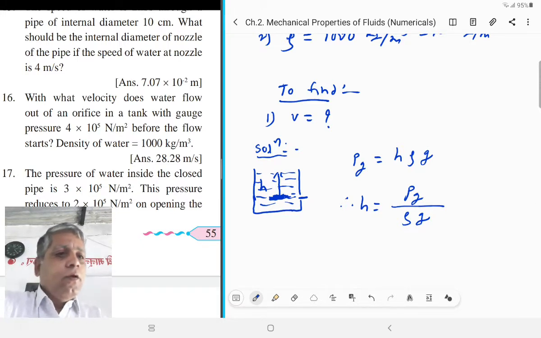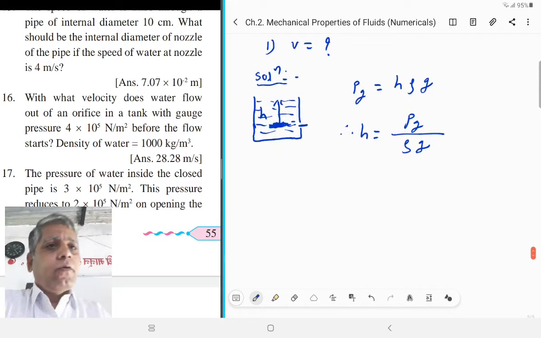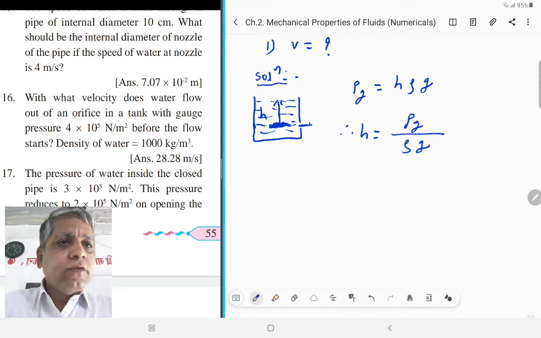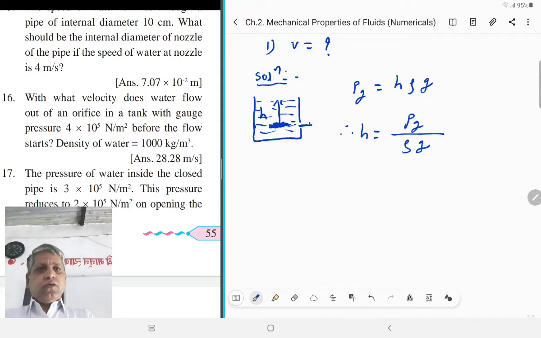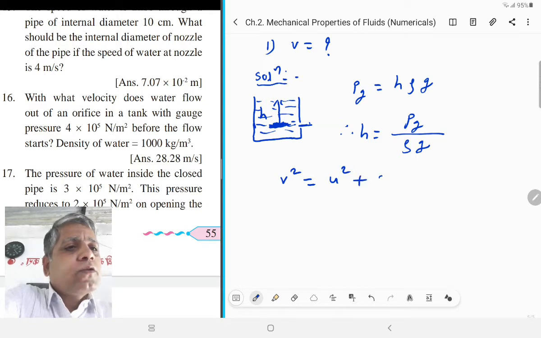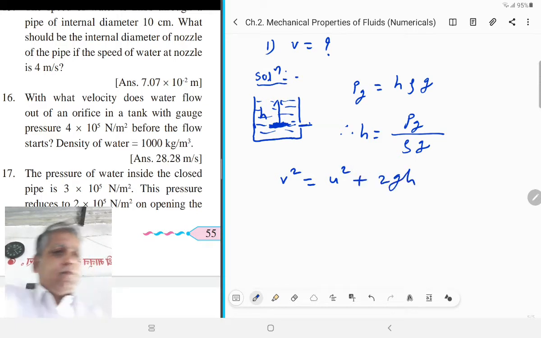Now, to find out the velocity with which the liquid can flow here, that can be found out by using the third kinematical equation, that is V square is equal to U square plus 2 times GH.